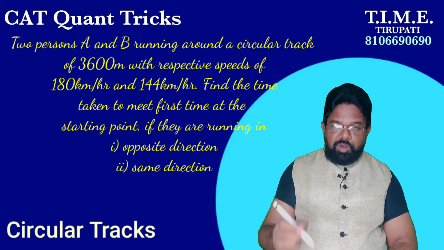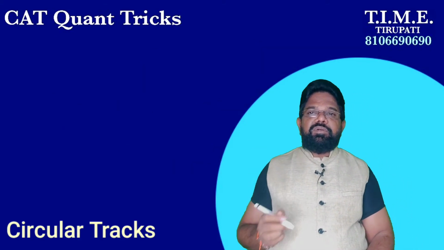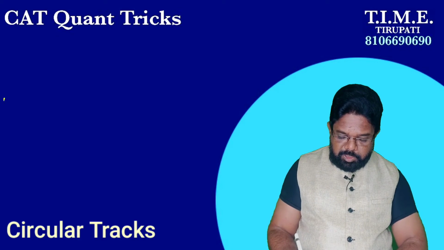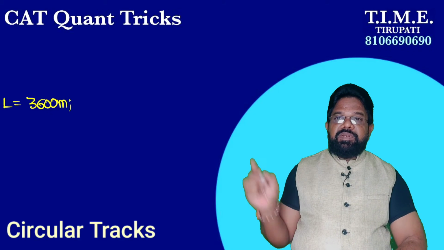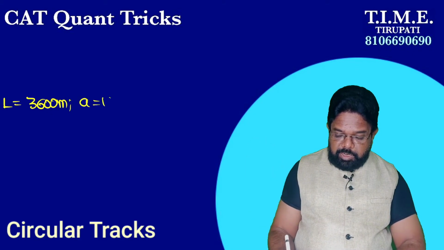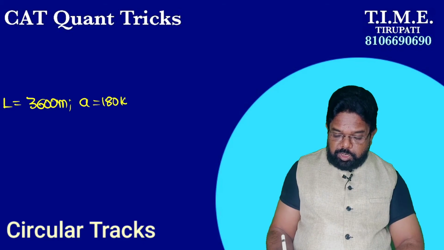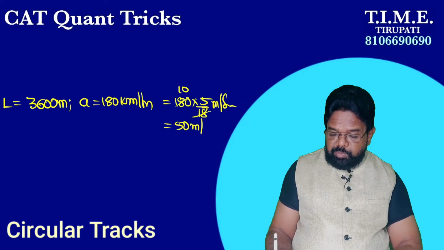Okay. Now, by observing here, the length of the track is given as 3600 meters, and the speeds are given in kilometer per hour. Convert that into meter per second. First one is 180 kilometer per hour. How can you convert that into meter per second? Multiply by 5 by 18. The 18 tens gets cancelled, 5 into 10 is 50 meter per second.